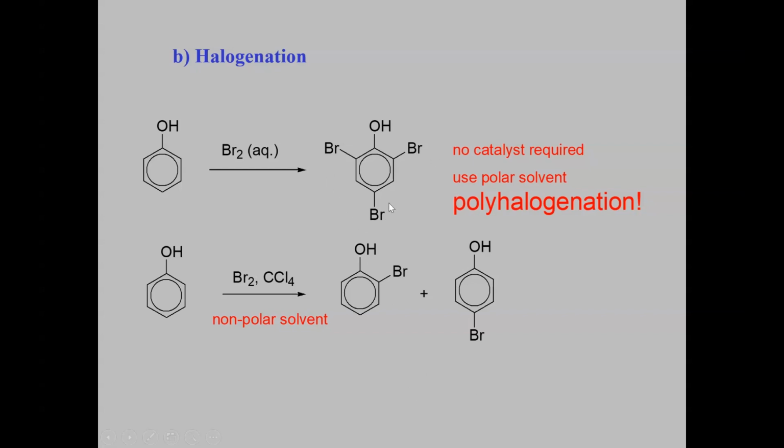If I don't want polyhalogenation, what should I do? I replace water with a non-polar solvent, carbon tetrachloride, and treat with bromine. I'll get ortho-bromophenol and para-bromophenol. I am reducing the reactivity by using a non-polar solvent. In the case of nitration, I reduce the reactivity by using dilute nitric acid instead of concentrated nitric acid. This is how we can achieve ortho and para derivatives, the required compounds.